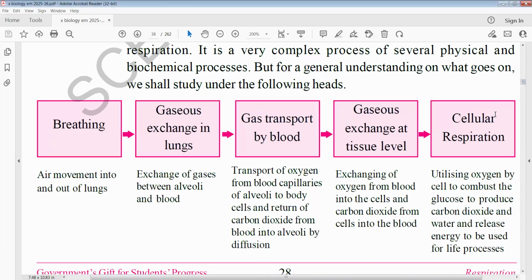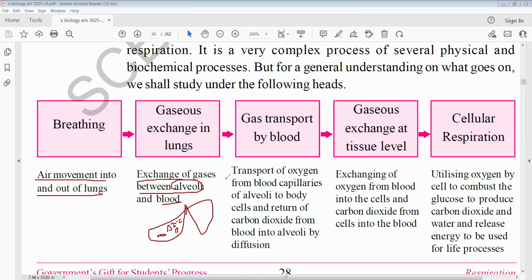The matter is also given here, so you go through that. Air movement into and out of the lungs, exchange of gases between alveoli and blood. Alveoli are the structural and functional units of the lungs. Alveoli are bag-like or balloon-like structures present innumerably in the lungs, in which gases are exchanged.